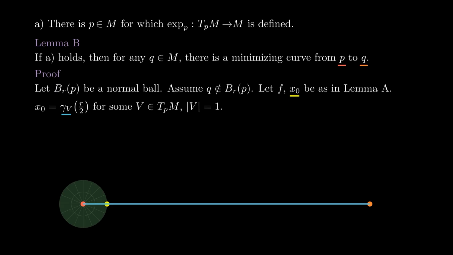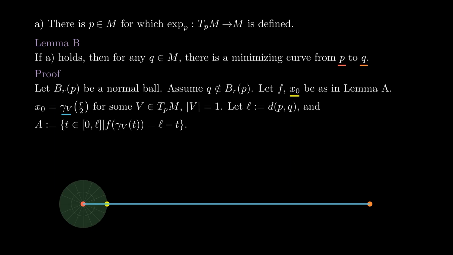This makes sense since x0 was chosen to be the point closest to Q, so if we start moving from P to x0 and keep going, we expect to be moving towards Q. Let L be the distance from P to Q. We want to show that gamma v of L is Q. This will finish the proof of the lemma because gamma v from time 0 to time L has length L.